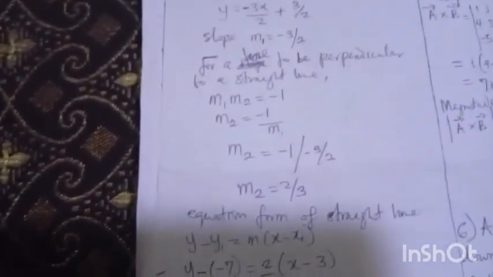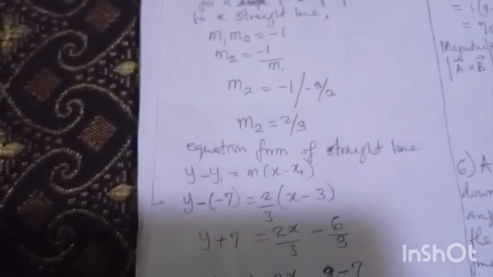Now that I know the new slope, I can go to the equation form of a straight line that says y - y1 = m(x - x1). Your x1 and y1 have been given to you in the question. That's the point mentioned.